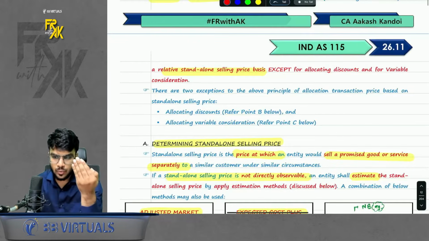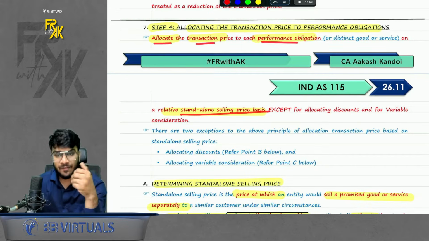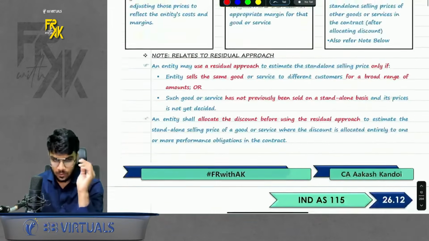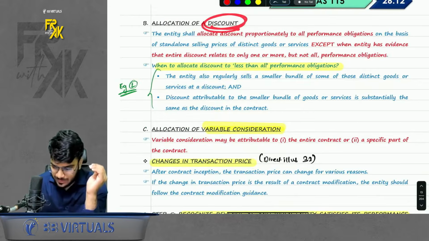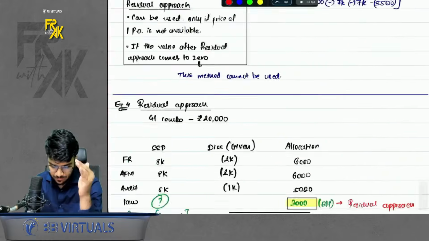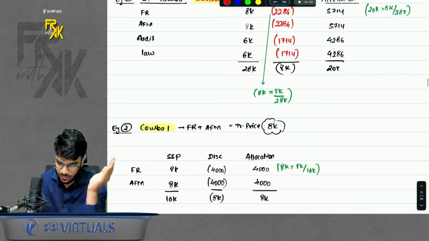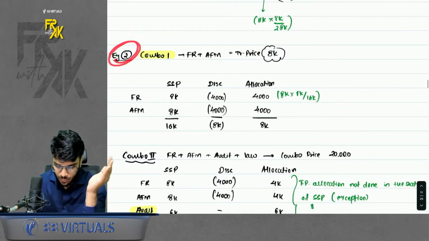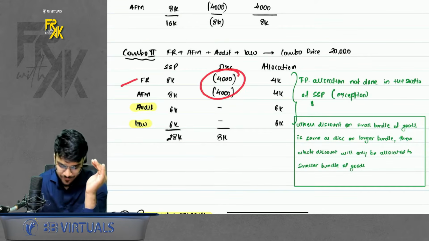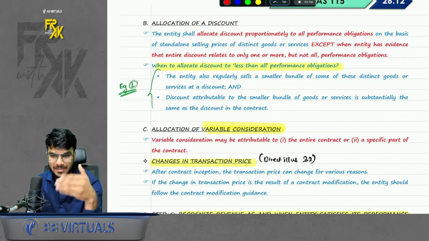So if I just want to quickly overview the step number 4 again, you will say first allocate the TP in SSP if nothing is mentioned. If you don't have the SSP, try to estimate it. Okay. Then how will I allocate discount? Normally we allocate discount in the ratio of SSP only, but in a few cases discount was not getting allocated in the ratio of SSP, like we saw in example number 2, where I was selling the combo of small products and the combo of more products. So here I was allocating discount only on FR AFM because discount was same in both the combos. So this can be an exception to allocating the discount in SSP ratio.